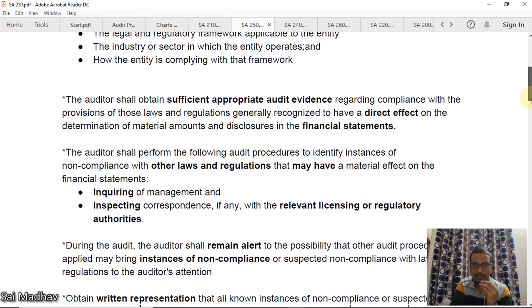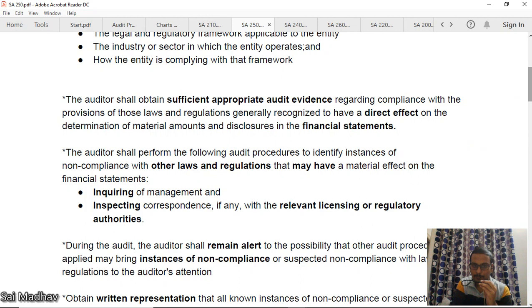Now, the auditor shall obtain sufficient appropriate audit evidence. See, sufficiency is the quantity of audit evidence. Appropriateness is the quality of audit evidence. We will study that later in the 500 series. Sufficient appropriate audit evidence regarding compliance with the provisions of those laws and regulations generally recognized to have a direct effect on the determination of material amounts in the financial statements. So, if any law or regulation has a direct effect on the financial statements, then the auditor should obtain sufficient appropriate audit evidence. The auditor shall perform the following audit procedures to identify instances of non-compliance.